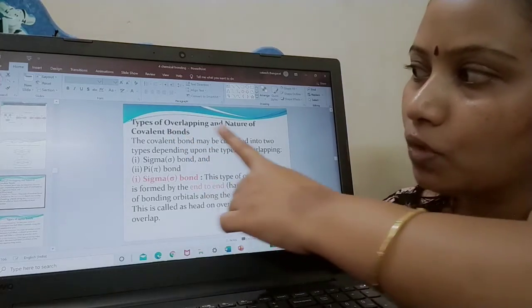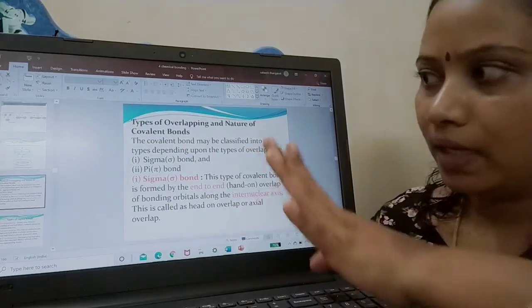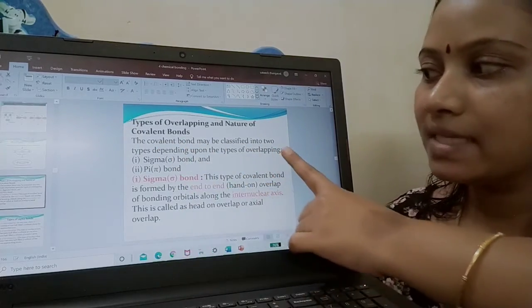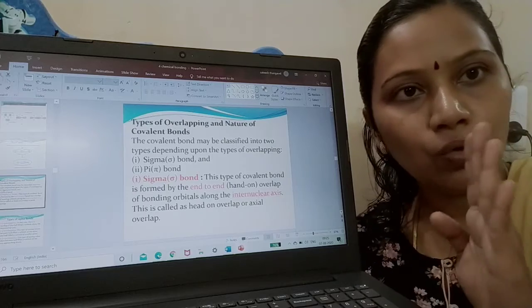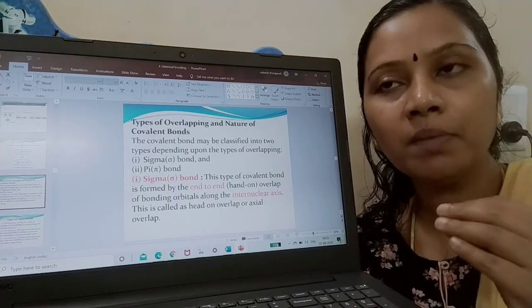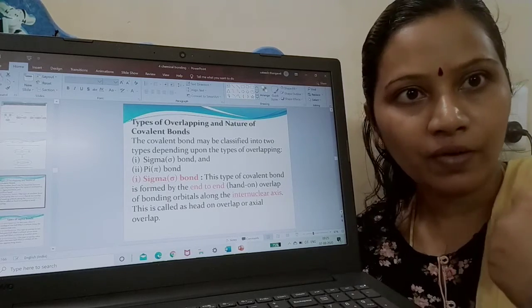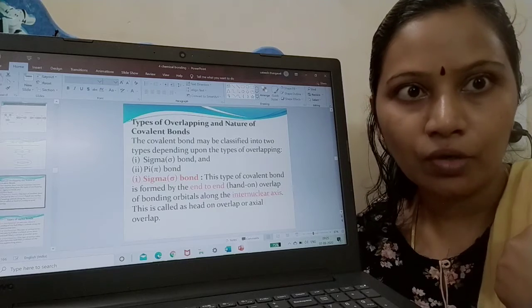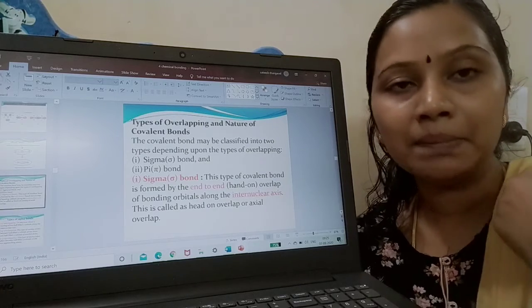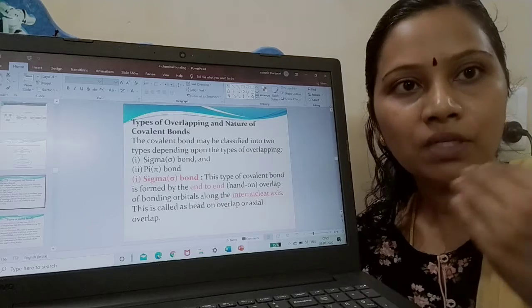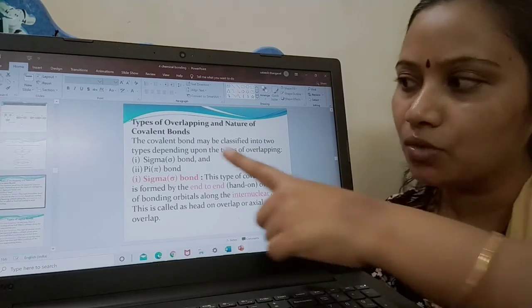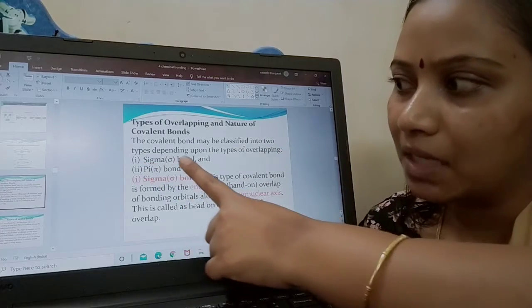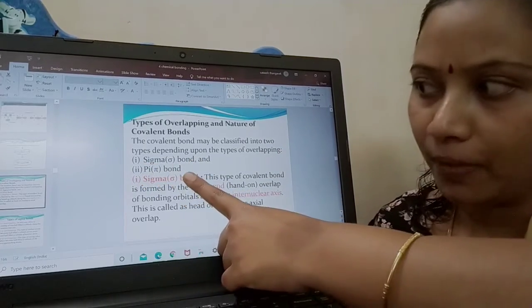Now, types of overlapping and nature of covalent bond. Your covalent bond is classified into two types based on the type of overlapping. We know covalent bond is formed by mutual sharing of electrons between two atoms in a molecule, while your ionic bond is formed by complete transfer of electrons from one atom to another atom. And covalent bonding is of two types based on the type of overlapping: one is sigma bond and the other one is pi bond.